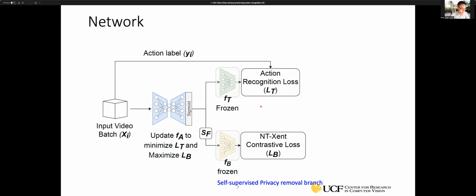This slide shows the overall architecture of our proposed framework. So the input video will go to a network. This is a network used to learn an anonymization function, trying to remove the privacy information from the video. And then we'll have two branches. One branch is for action recognition, which is our utility task. And the other branch is the self-supervised privacy removal branch. I will talk about these individual components in detail in the following.